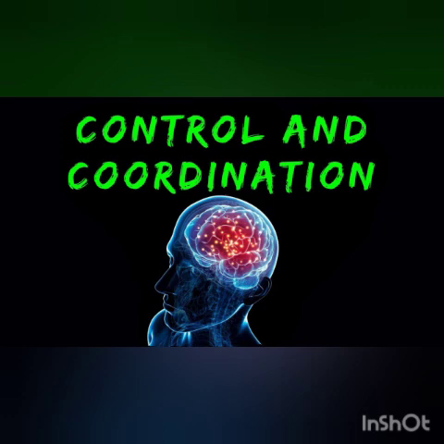What is spinal cord? Any one of you can answer? What is spinal cord? Children, spinal cord is the group of nerves, the bundle of nerves which is surrounded by the backbone, or which is protected by the backbone, is called as spinal cord.